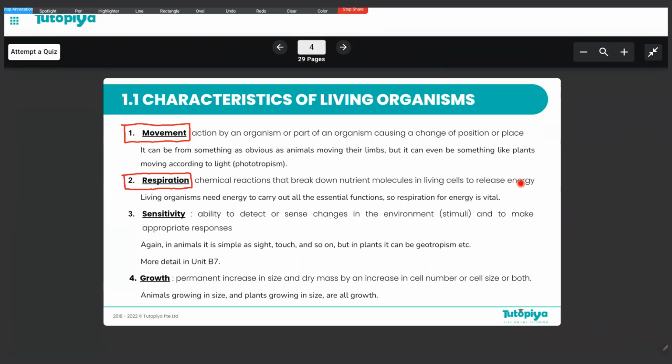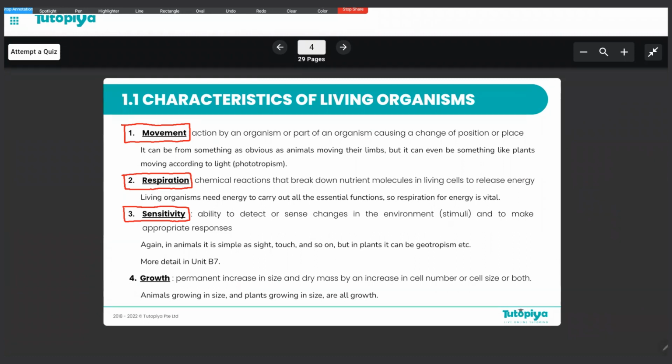So then let's take a look at our third characteristic, which is sensitivity. So to understand this, let's just think about ourselves. Now we have 5 sense organs, right? Using these sense organs, we are able to detect changes that are taking place in our environment, and we are able to give suitable, appropriate responses to them. So that's exactly what sensitivity is.